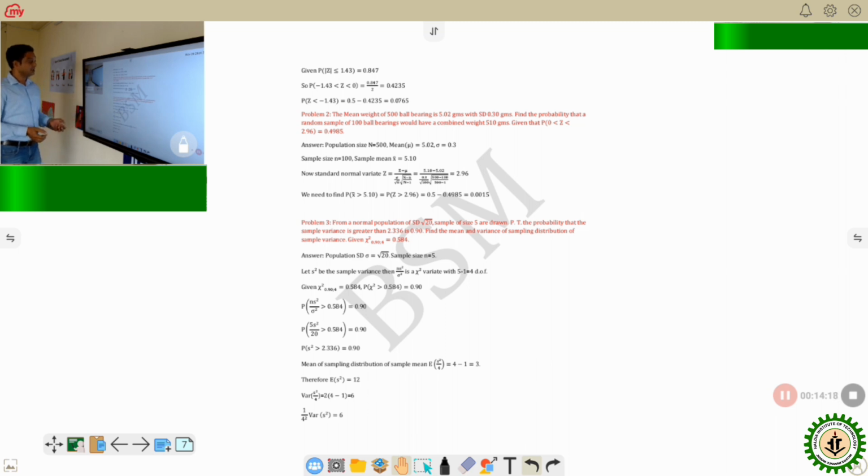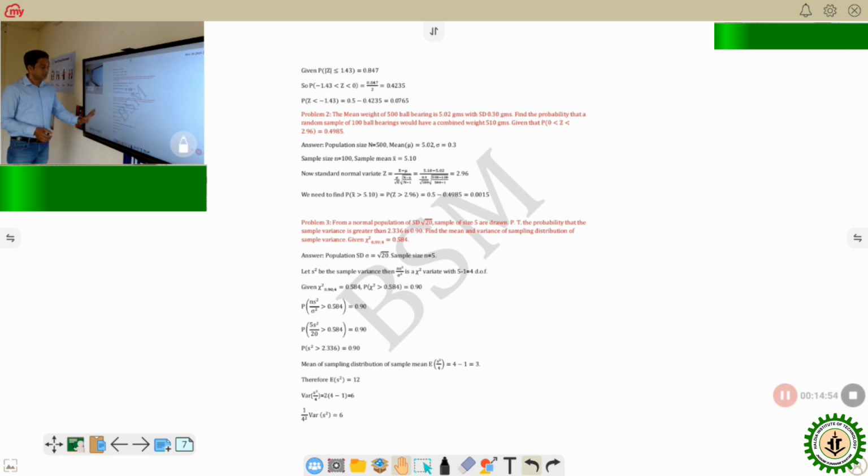Next one is a problem of standard deviation. Look, from a normal population of SD root 20, samples of size 5 are drawn. So what do you get? Population SD sigma equals root 20 and sample size n equals 5. Prove that the probability that the sample variance is greater than 2.336 is 0.90. This is the proof. And find the mean and variance of the sampling distribution of sample variance, where chi-square 0.90 semicolon 4 equals 0.584.